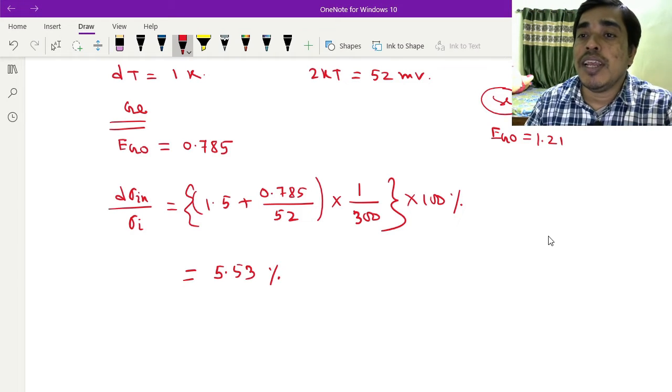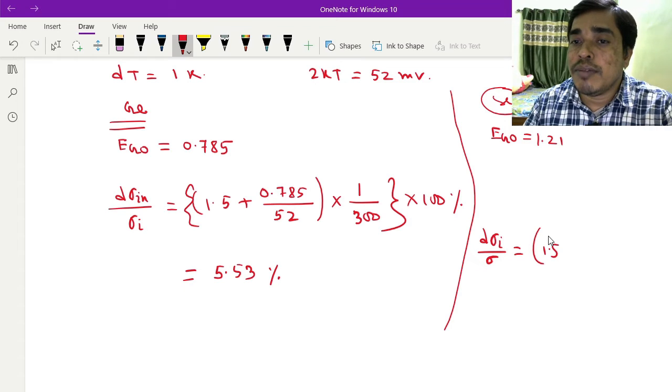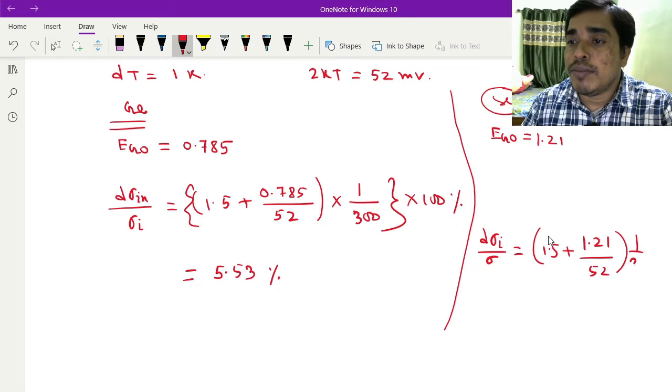percentage. Now for silicon it will be 1.5 plus 1.1 over 52 millivolt, into 1 by 300 into 100%.